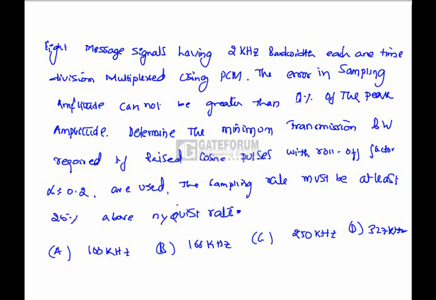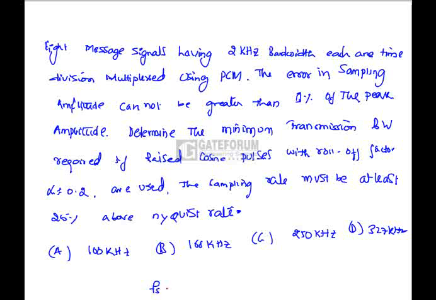Eight message signals, having 2 kHz bandwidth each, are time division multiplexed using PCM. The error in sampling amplitude cannot be greater than 1% of the peak amplitude. Determine the minimum transmission bandwidth required if raised cosine pulses with roll-off factor 0.2 are used. The sampling rate must be at least 25% above the Nyquist rate.